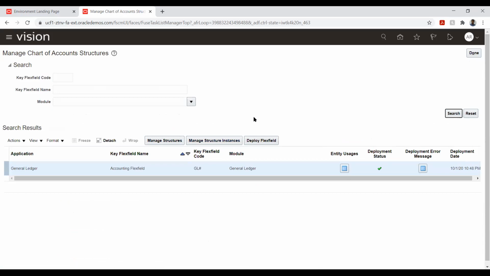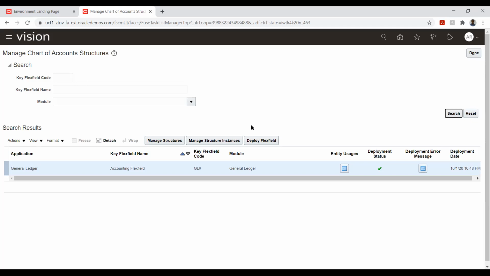The difference between structure and instance is that, let's say I have 10 different segments, and I wanted to split these 10 segments into multiple pieces. This is where I will use the instance. So I can create one chart of account instance with 5 segments, and another instance with another 5 segments. This is possible with this particular combination.